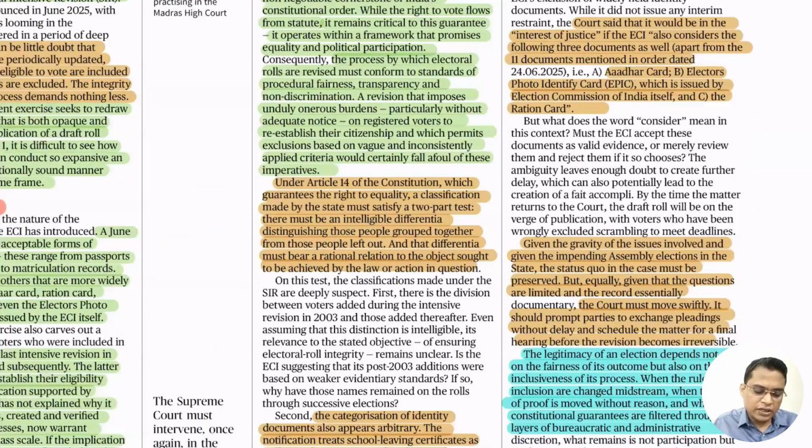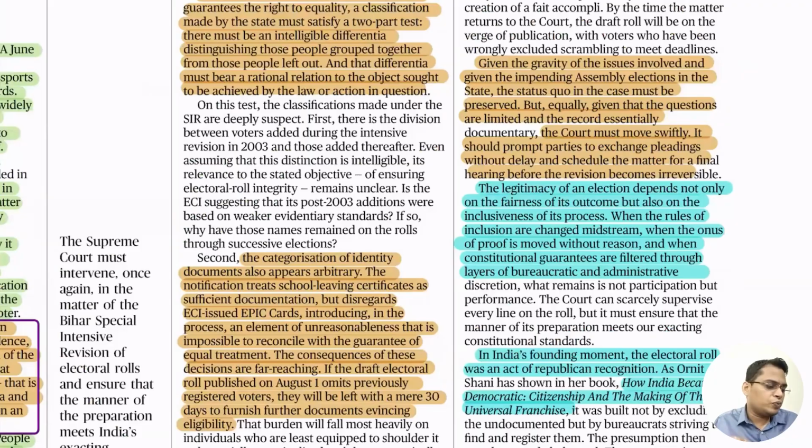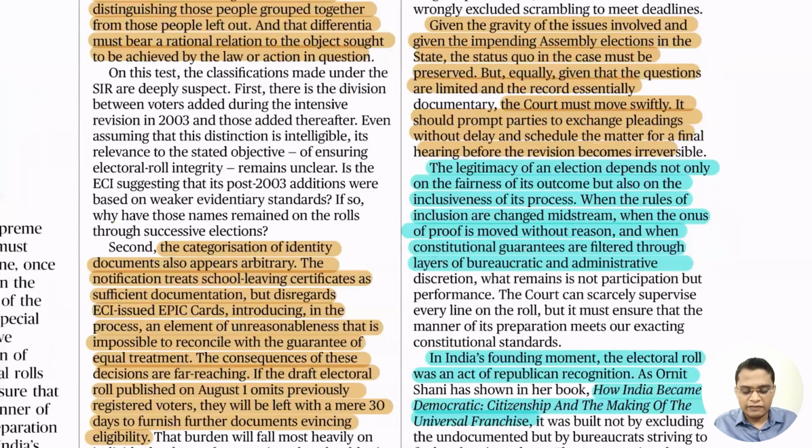And there is a PIL filed in the Supreme Court about the limited documents, and the Supreme Court clearly stated that the Election Commission needs to add more documents, like the photo identity card, then the Aadhaar card, and then the ration card, in addition to the list of 11.